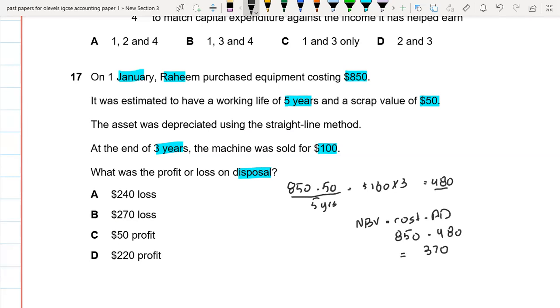So if you see, we have sold it for 100. Whenever your sale proceed is greater than the net book value, it means that we gain on disposal. But if your sale proceed is lower than the net book value, it means that we make a loss on disposal. So our net book value is 370 and our sale proceed is only 100, so it means that we made a loss, and the loss is equal to 270. So B option is the right option.